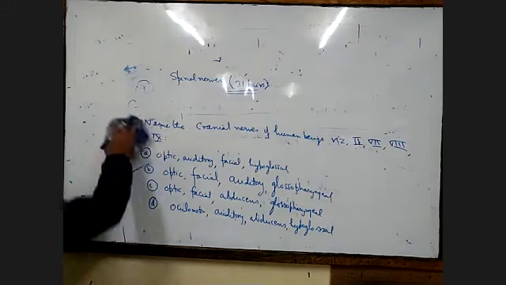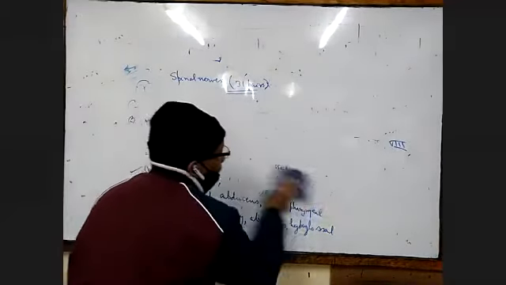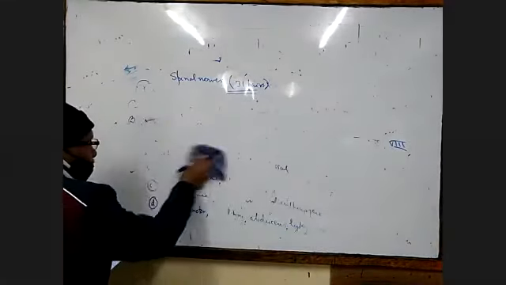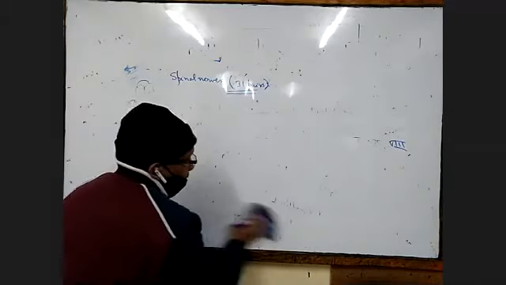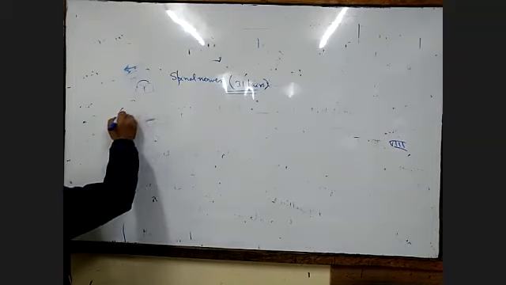Now the cranial nerves responsible for focusing the eye.